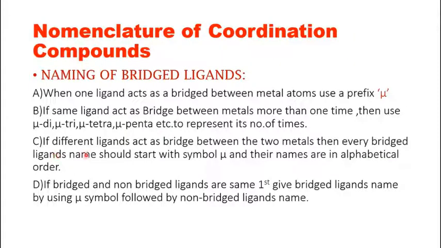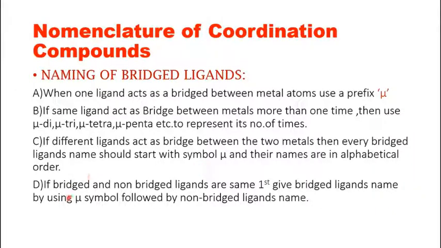Suppose different ligands act as bridges between two metals, then every bridging ligand should start with the symbol mu, and all those ligands should be in alphabetical order. So if the same ligand is present, then you will write mu di, mu tri, and so on, based on the number of times the ligand is repeated. If different ligands are present as bridges, then you will start with mu and name them alphabetically. So for each bridging ligand, you will write one mu.